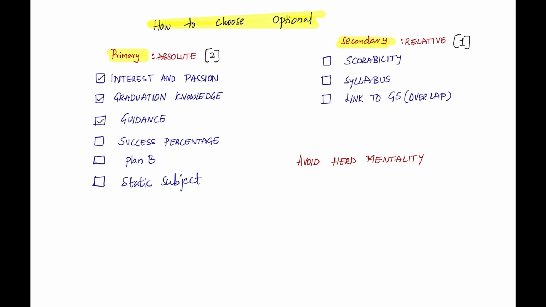Success percentage: yes, medical science has the highest success percentage among all the optionals. You can open Google and type which optional has the highest success rate. There will be hundreds of articles saying medical science optional has the highest success rate. Will it help as a plan B? Yes, definitely it helps as a plan B, because for a medical student, if something goes bad, being successful in this exam is 0.007% as overall statistics say.